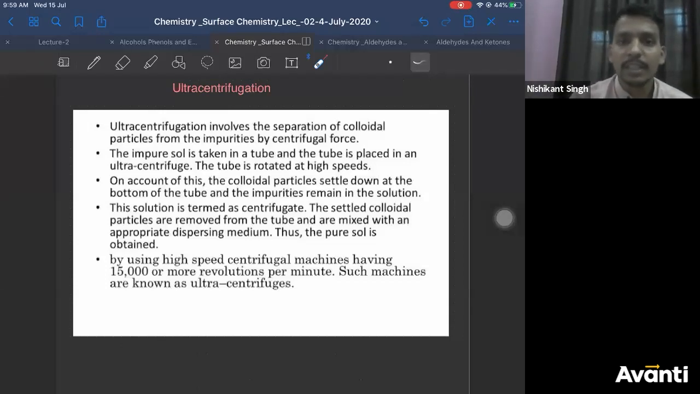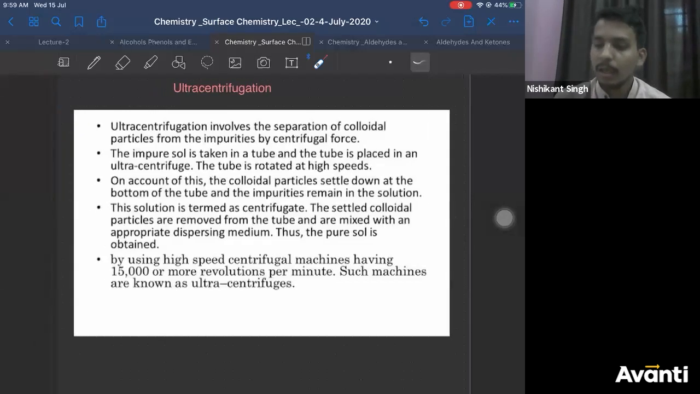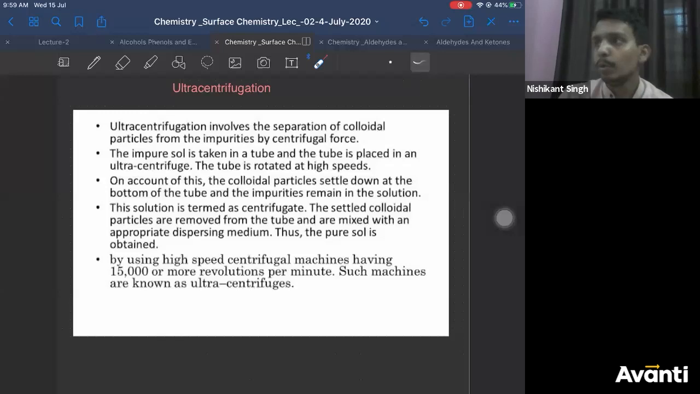Are these machines available in lab? Depends upon which kind of lab you are working in. In a normal lab, no. These machines will not be available in lab.